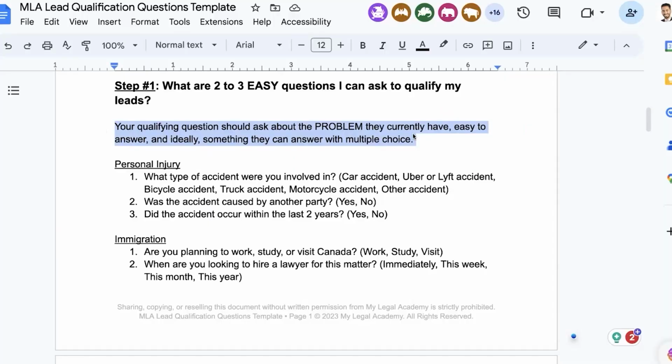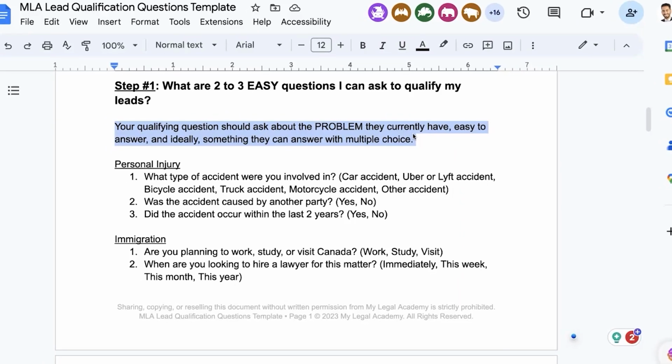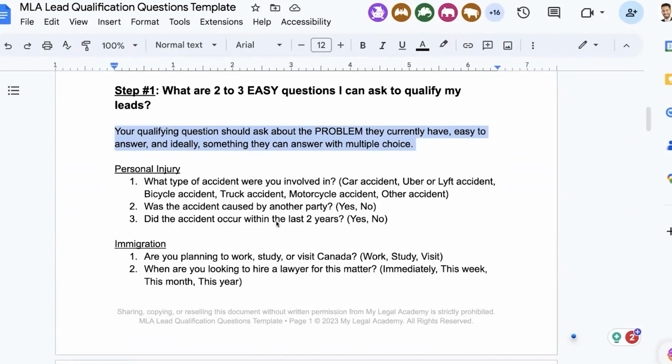I've done experiments with this myself, and I also read a lot of other studies. Whenever you ask an open-ended question where people have to type out something, that doesn't do nearly as well as somebody just choosing an option. Your conversion rate of somebody filling the form with multiple choice goes up. So what I did was I created those. I had to generate a lot of these different leads myself, so I had to go through the motions and through different variations, and here's what I see. I'm going to quickly go through them. So let's take a look and you'll see a pattern.